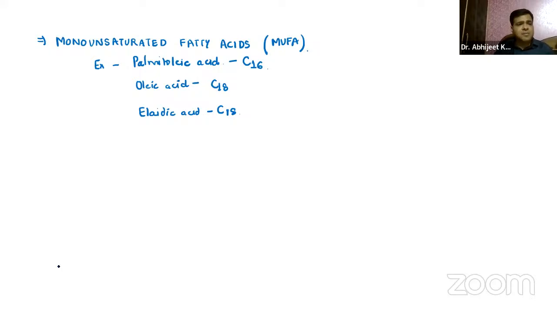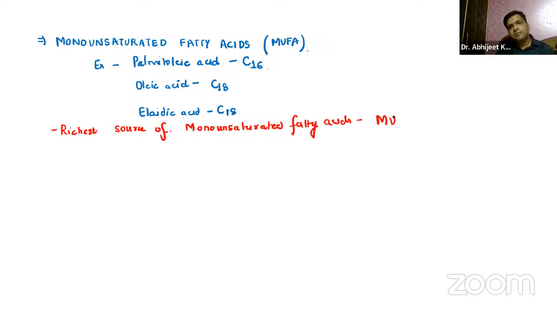So remember, guys, one question that they always ask in exam is regarding the richest source of monounsaturated fatty acids. Remember, guys, it is mustard oil. Very, very important, 1 mark bio question also. Mustard oil, and the other one, the rapeseed oil.